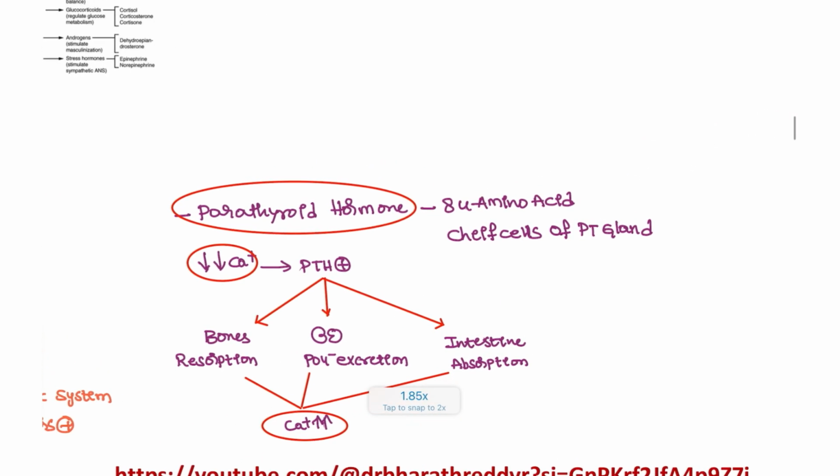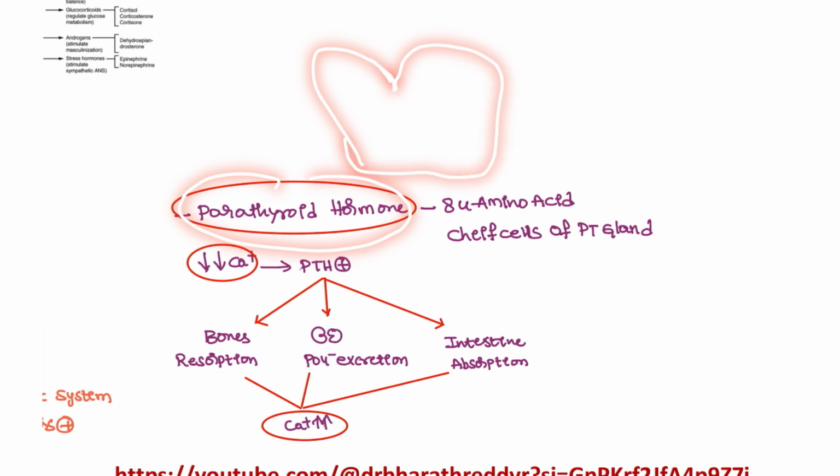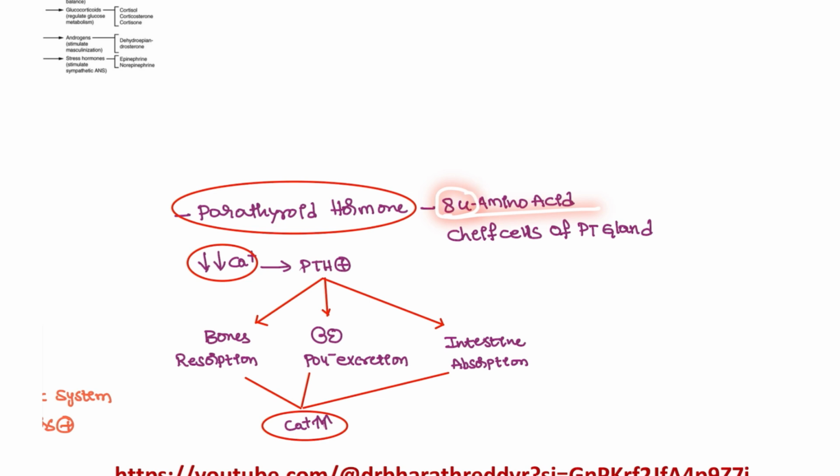Right? We also have a small hormone, parathyroid hormone. Let's say this is the thyroid gland. On the back side of the thyroid gland, there are four small lobes. These four small lobes will produce the parathyroid hormone. Parathyroid hormone is made of 84 amino acids, and it comes from the chief cells of the parathyroid gland.